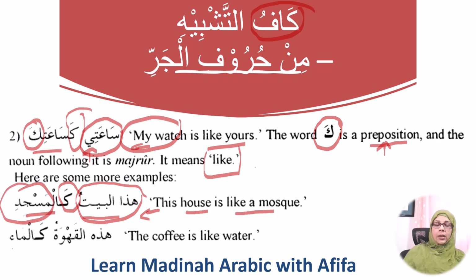The next one is right here. هذه القهوة كالماء. This coffee, هذه القهوة, this coffee, كالماء, like water. And here it is ma'i, because it is majroor because of this preposition ka, which is preceding the noun.